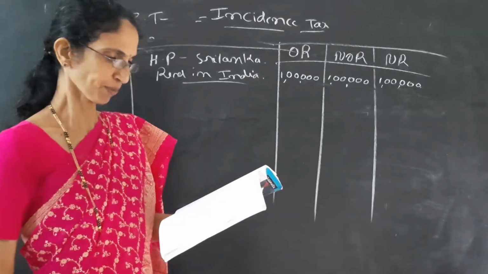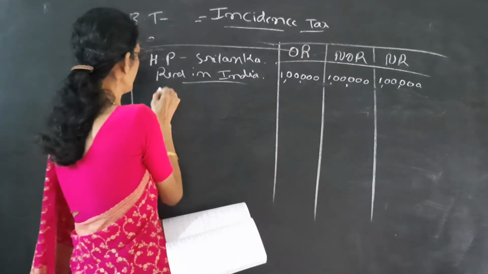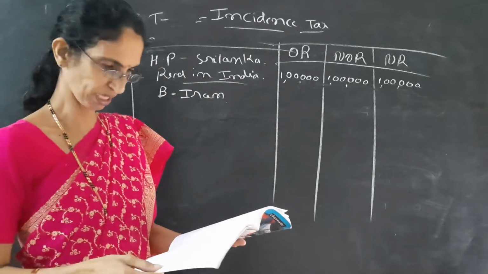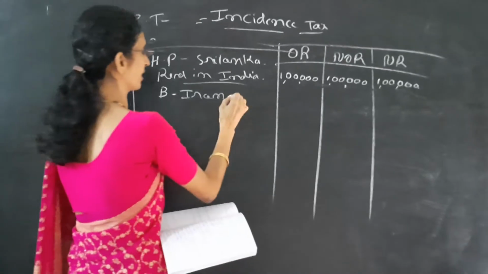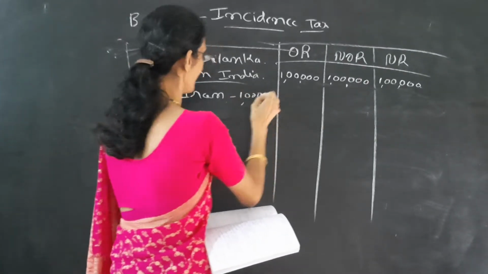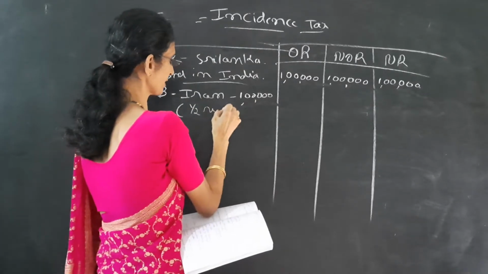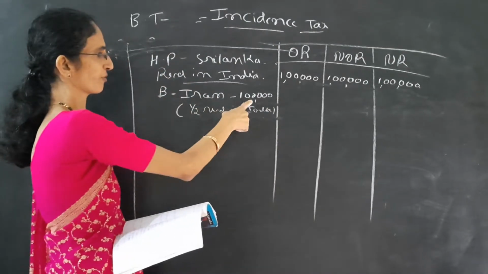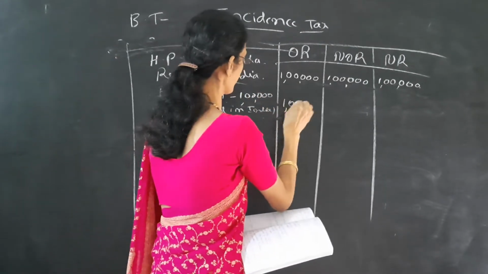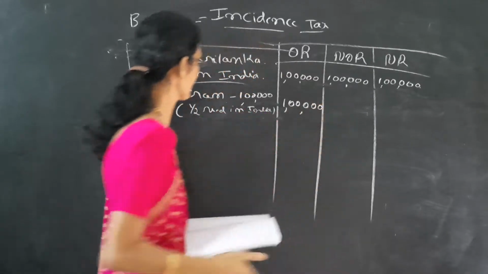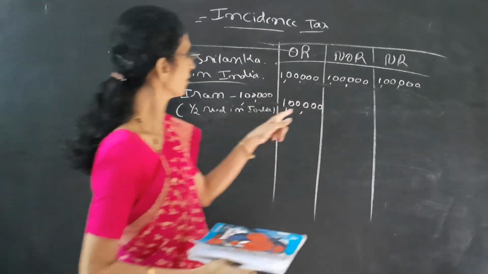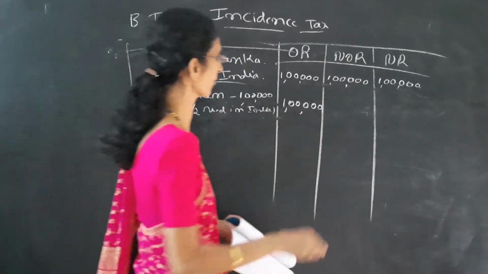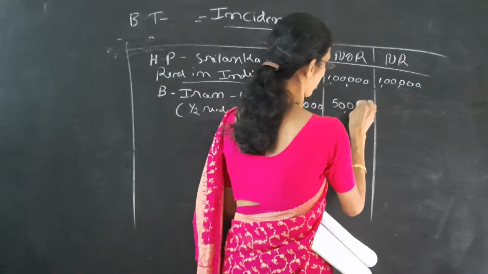Next, second one is profit from business in Iran. Business in Iran, rupees 1 lakh, and within bracket it is given half received in India. Here it is foreign income, so first column yes. So write the full amount in the first column. Then half received in India means half should be in 3 columns. It is already included here. Then the remaining half should be written in the remaining 2 columns.